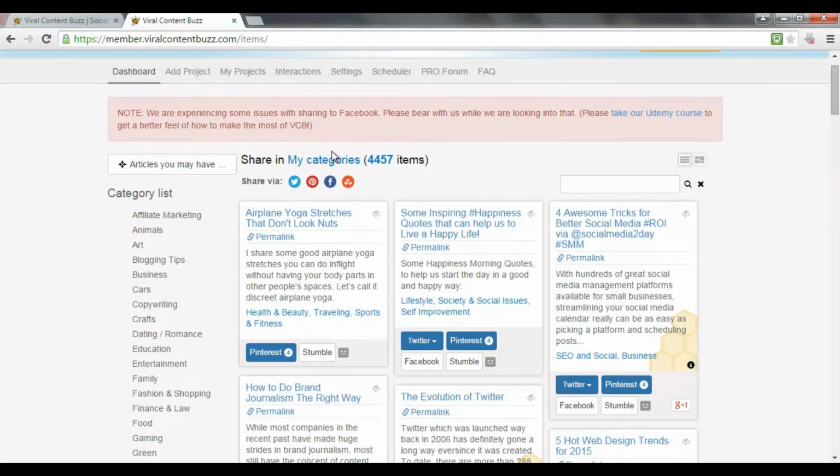Okay, now all you can do is transfer those credits into a project, which is basically content like this of your own. So you just click add project.